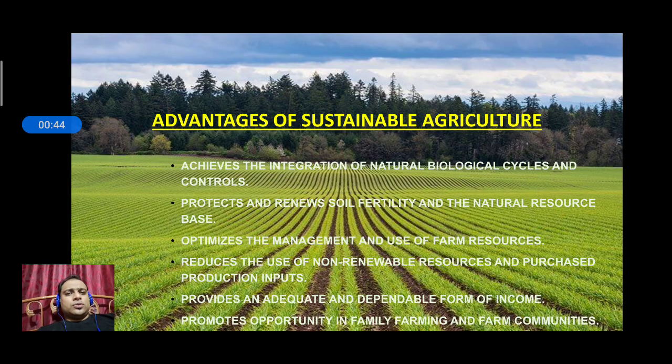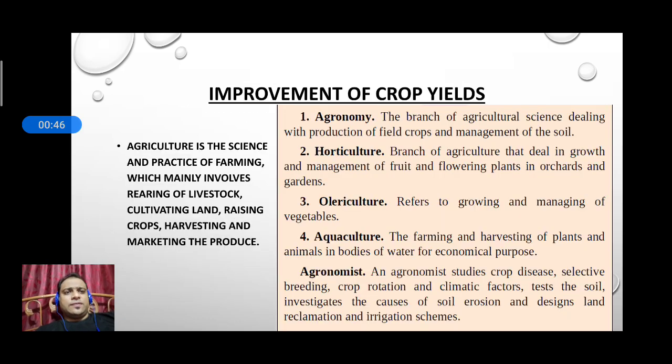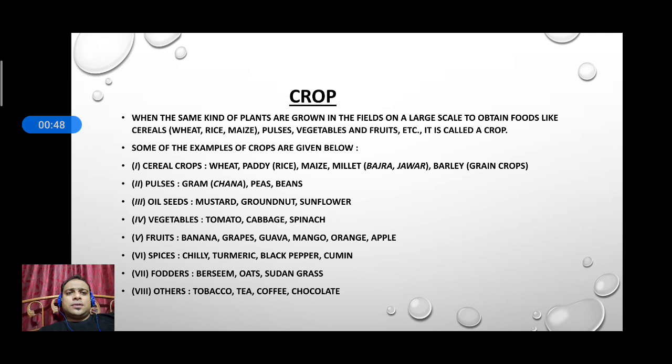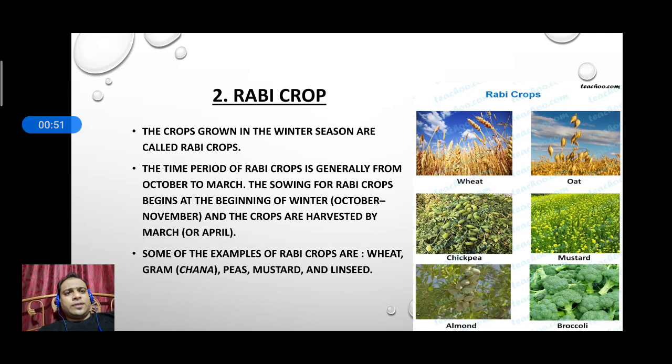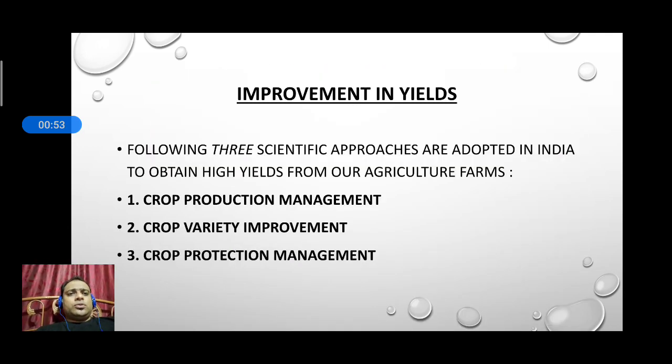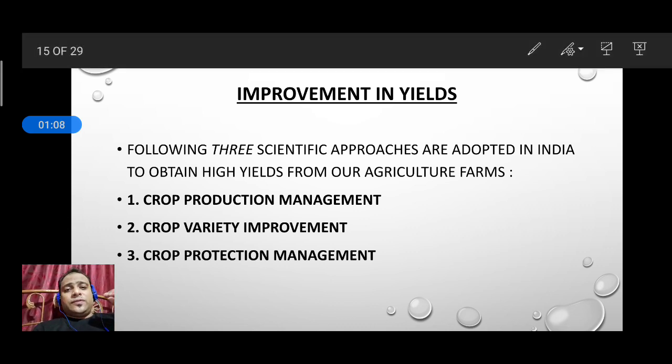Okay, so in last class we have discussed some cropping patterns in Kharif and Rabi. From today we'll start the improvement in yields. This is how the scientific approaches are adopted in India to obtain high yield from our agriculture farms. So we have to continue and see through this,